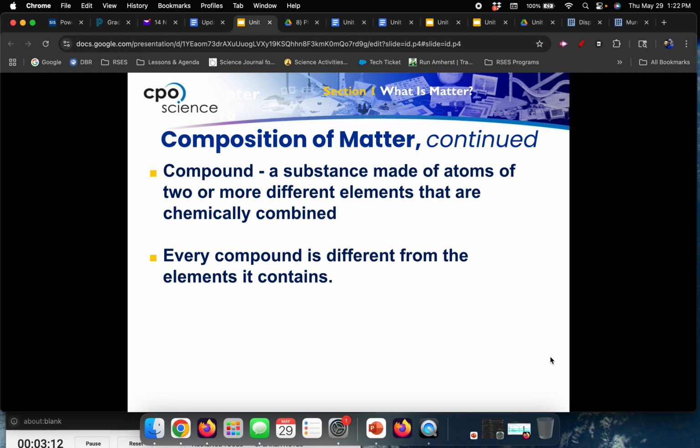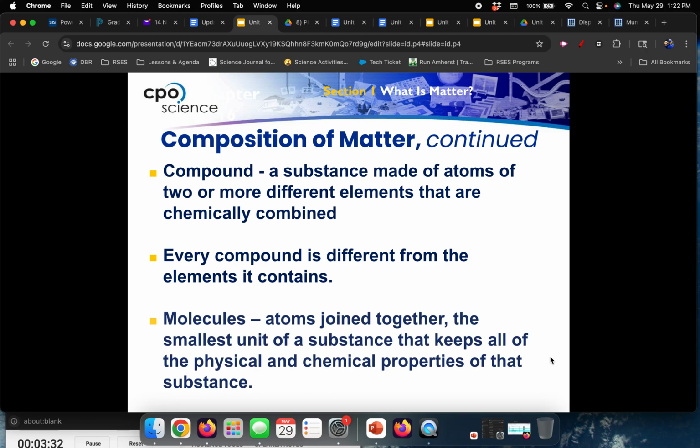For instance, table salt, which you pour on your food or it's in food, is sodium chloride, NaCl. Well, chlorine, which is part of what makes up salt, is a poisonous gas. Yet when it combines with sodium in a 1-to-1 ratio, it's fine. We eat it all the time. So the compound is very different from the different elements that are in it.